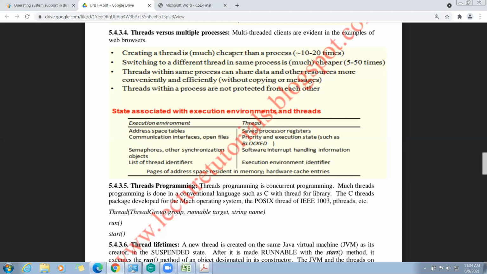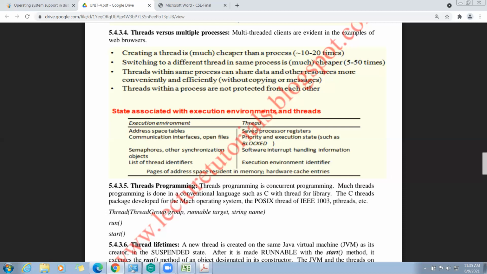Now, threads within the same process can share data and other resources more conveniently and efficiently. Inter-process communication is different. Within a process, the threads share resources more conveniently and efficiently without copying any messages.